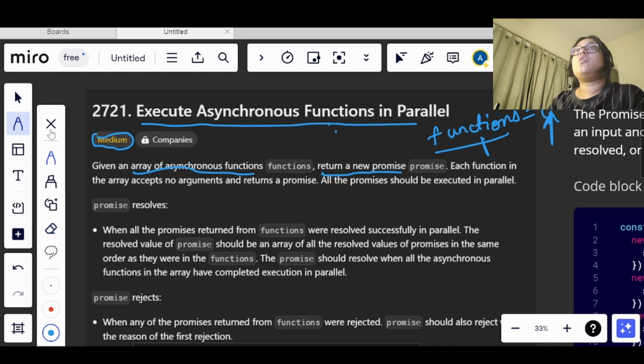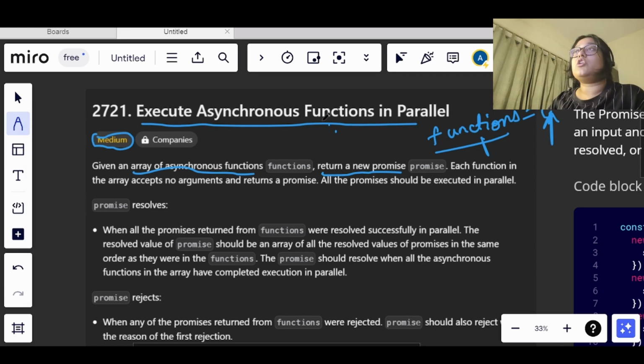They should complete the execution simultaneously. Now we have the new promise, which we get from the promises returned by the functions. This new promise will also either be resolved or rejected. It will be resolved when the functions return their resolved values in parallel, all together at the same time.